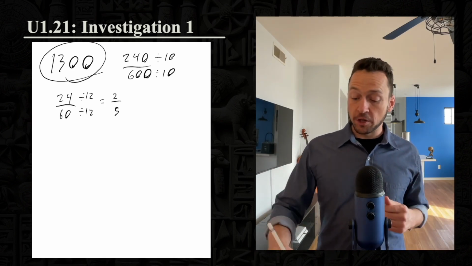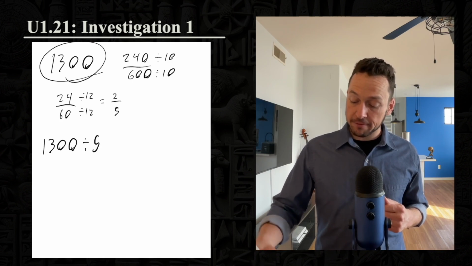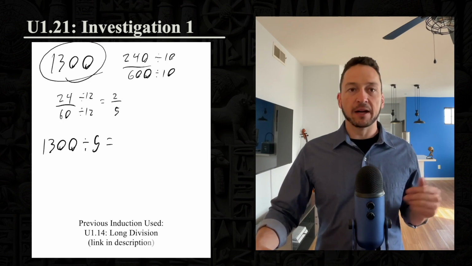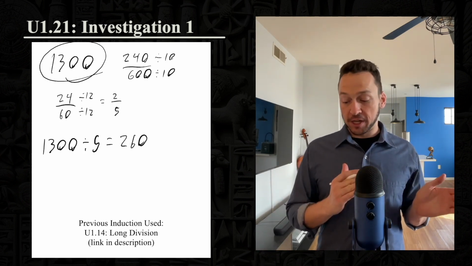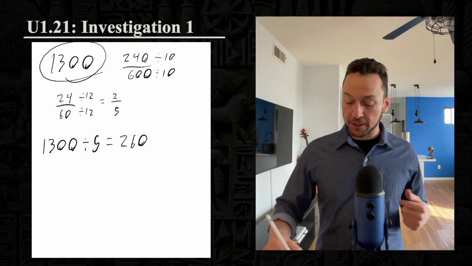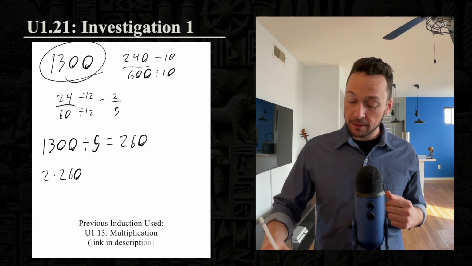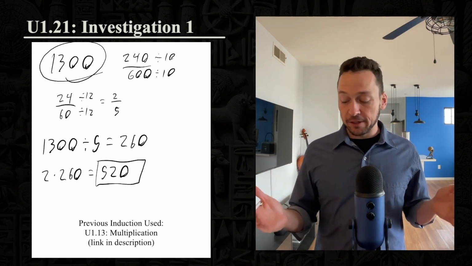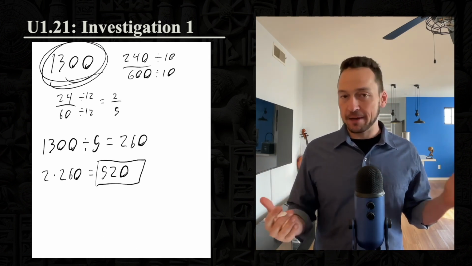So first, he's going to take the 1,300 and divide it by 5. 1,300 divided by 5, using division, which is a prior induction, is 260. Now that's one of the shares and he's entitled to 2 of such shares. So he's going to do 2 times 260, which is 520. As a result, Bar knows that he's entitled to 520 gold if Bays does in fact come back with